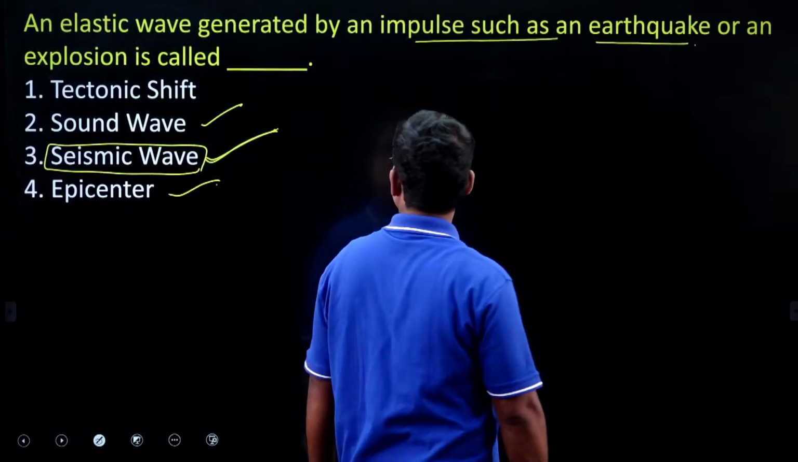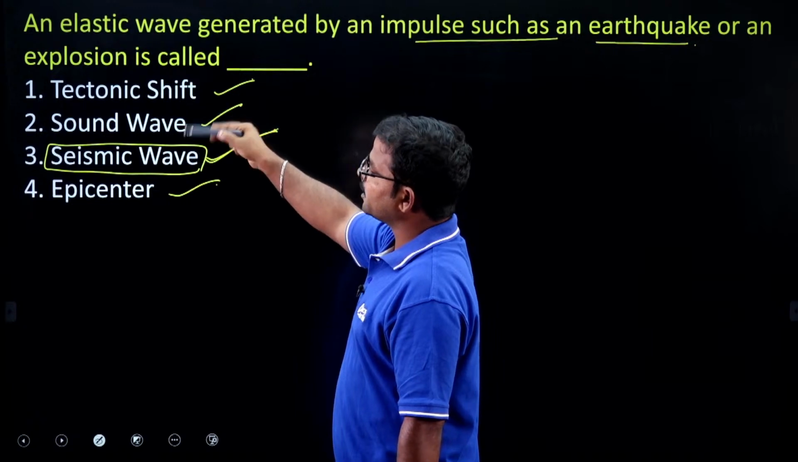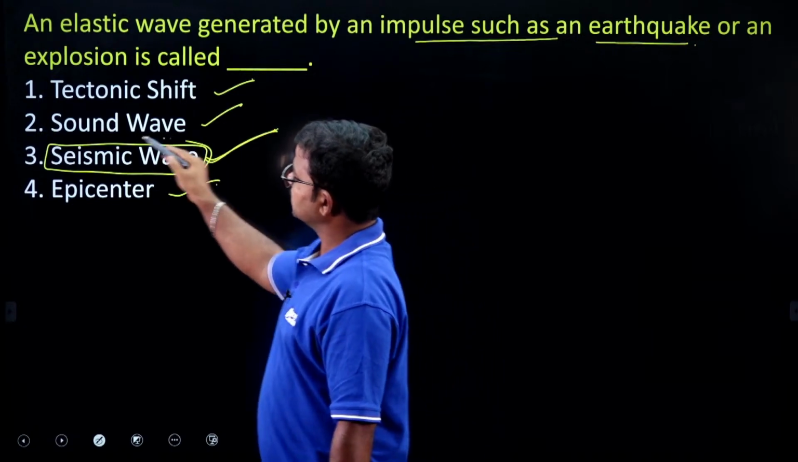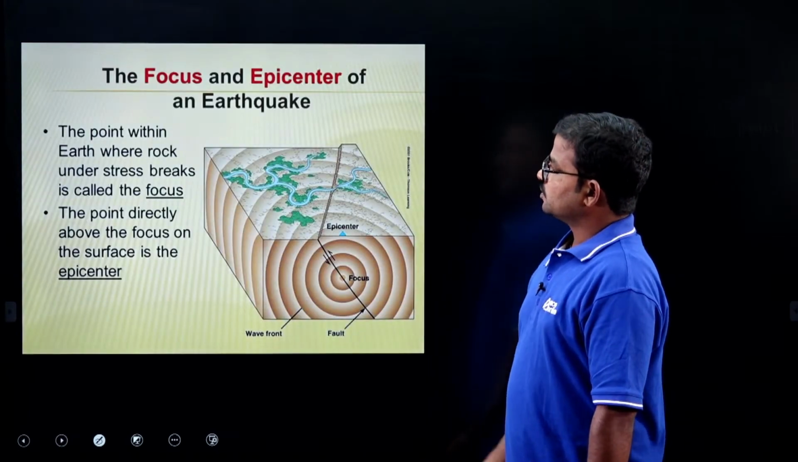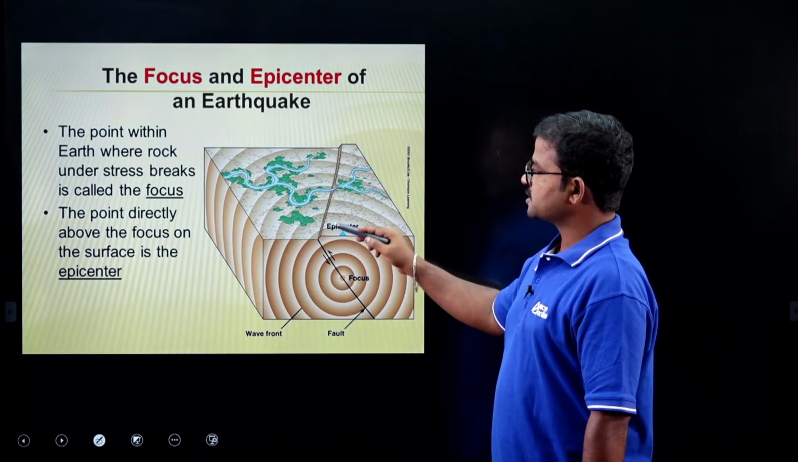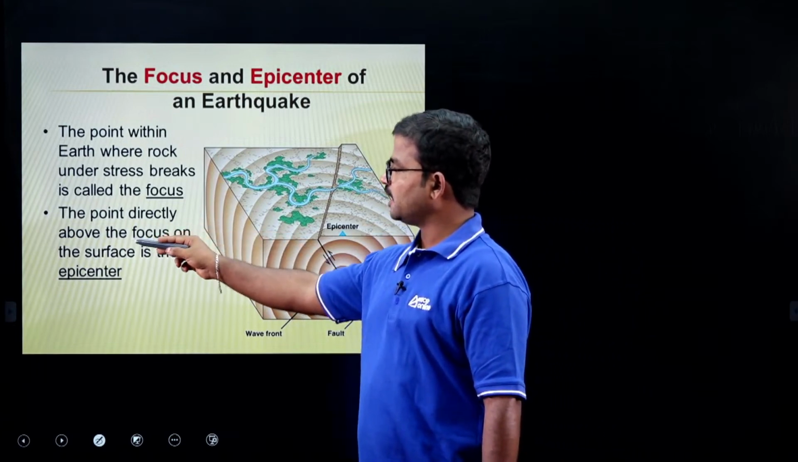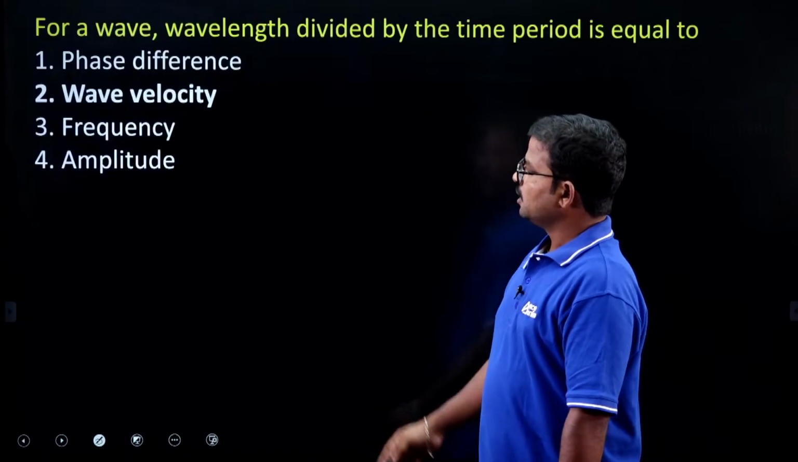Movement of the plates. So these are the meanings of the remaining options. So here the correct option is option 3, seismic wave. Right. So here it is the concept. Of course, we know that. What is the meaning of focus and epicenter? Epicenter is a point directly above the focus on the surface.